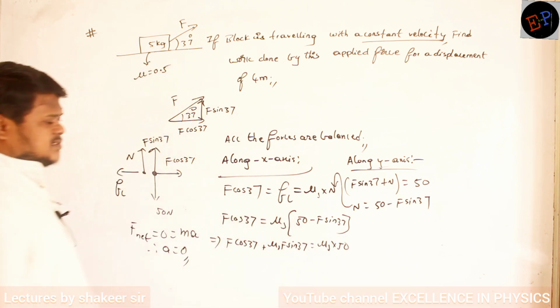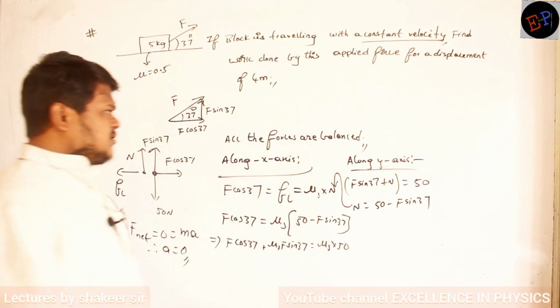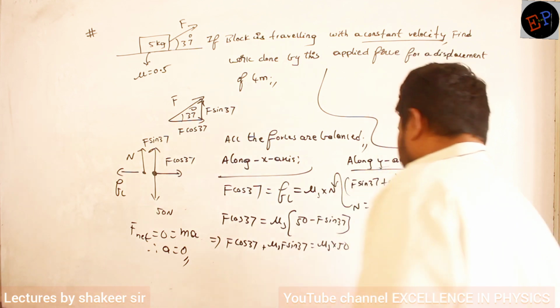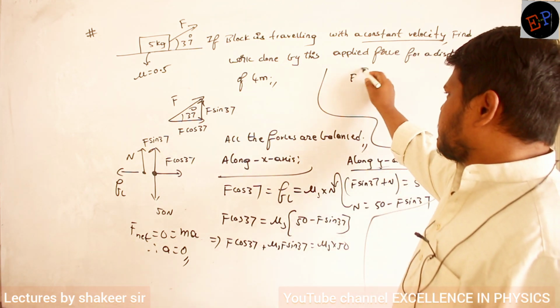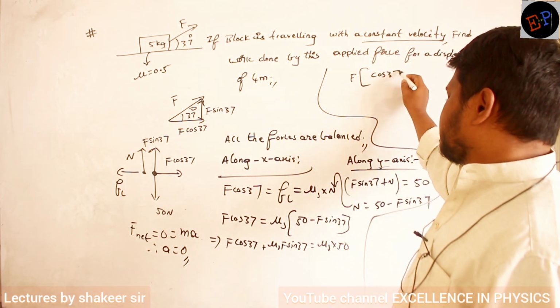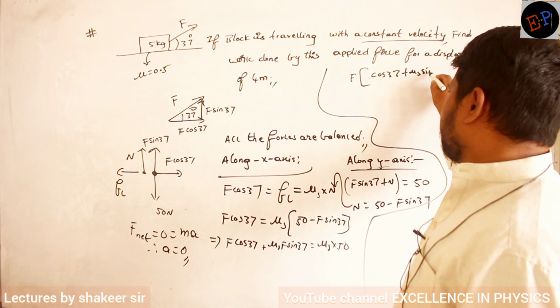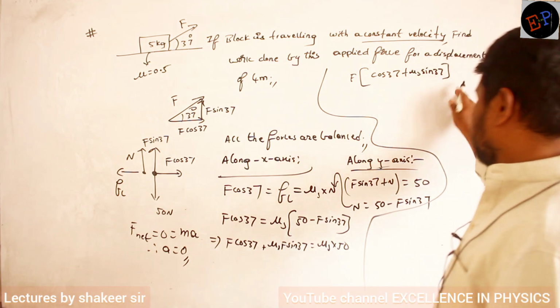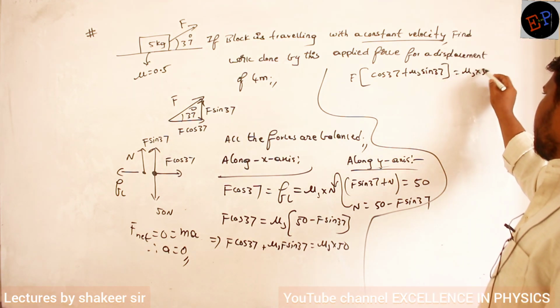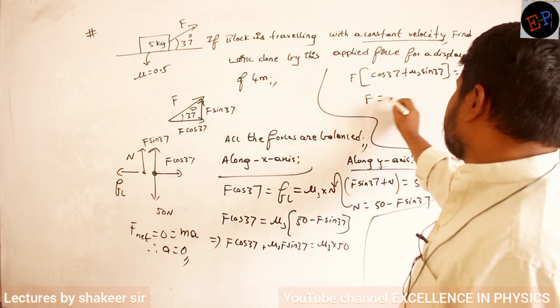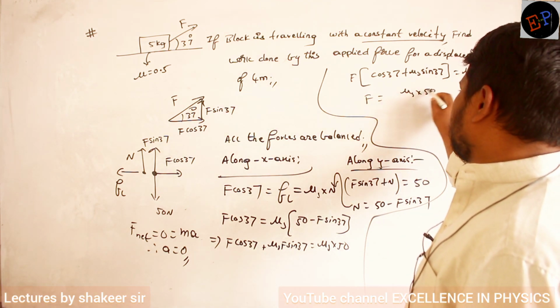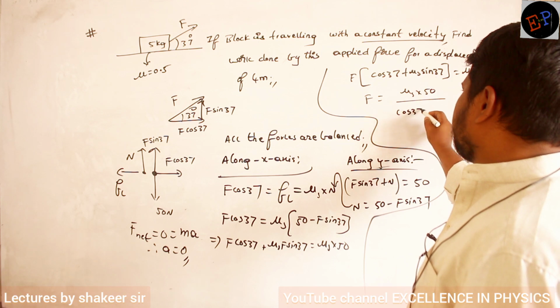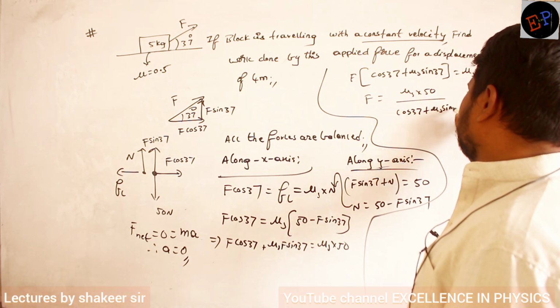I want force only, so take force common here. Then I will get F into cos 37 plus mu s sin 37 equals mu s into 50. Therefore F value is mu s into 50 divided by cos 37 plus mu s sin 37.